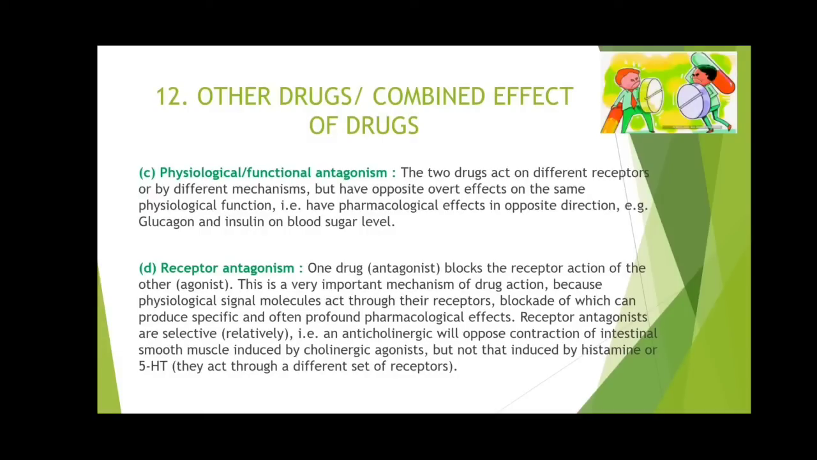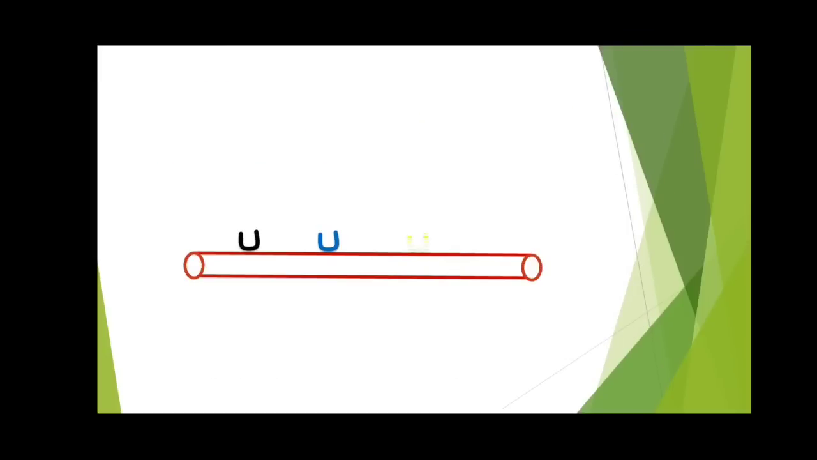So these receptors are highly selective in their nature. An anticholinergic drug will bind with the cholinergic receptor only. It will not bind with the serotonin or histaminergic receptor. It will bind with its own receptor only, and it will inhibit that particular agonist molecule only. Histamine will bind to its receptor, and serotonin will bind to its particular receptor to produce the action. So these receptors are highly selective in their nature.